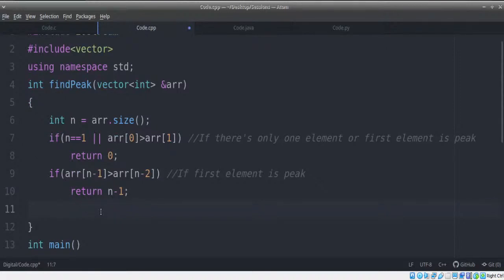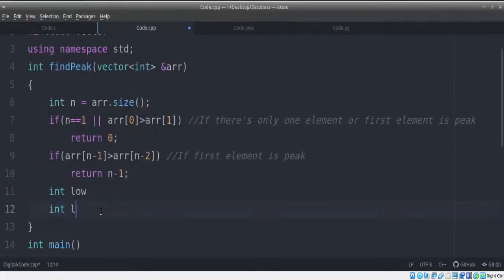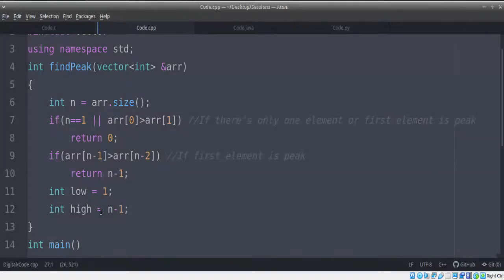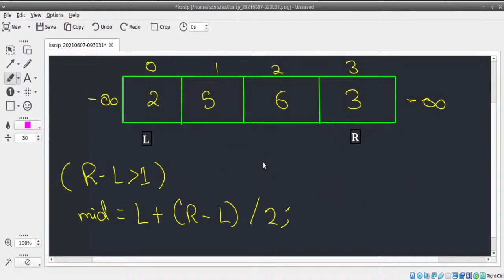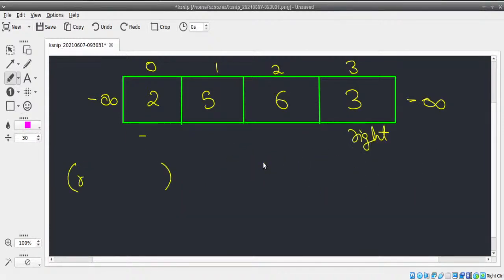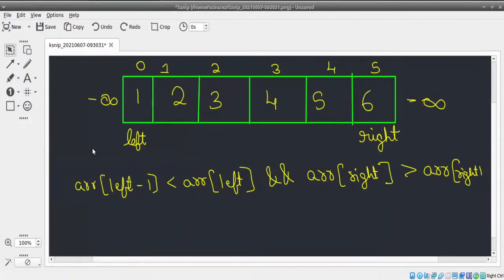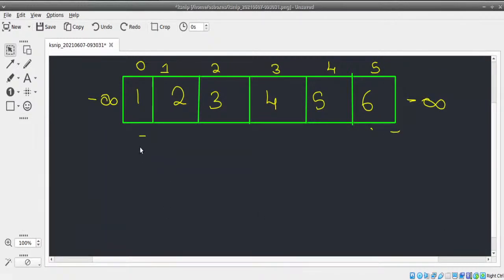Now we're going to start with our next case, that is int low and then int high, which we're going to use with our concept of binary search, where low will be index 1, high will be index n minus 2. Now why am I taking 1 and n minus 2? Think of this. See, we have already checked for index 0.